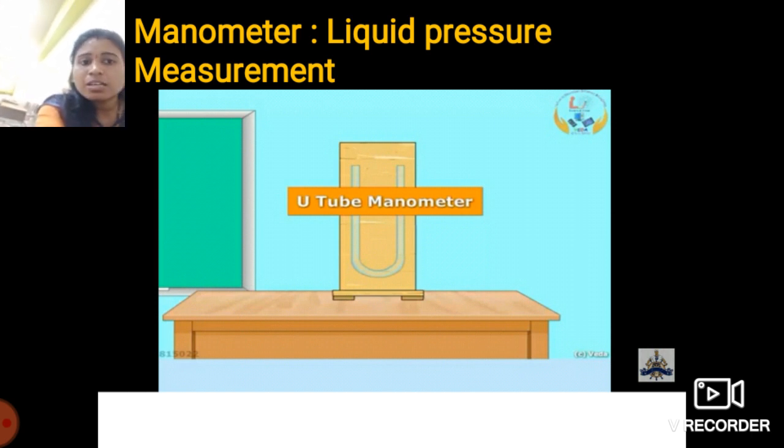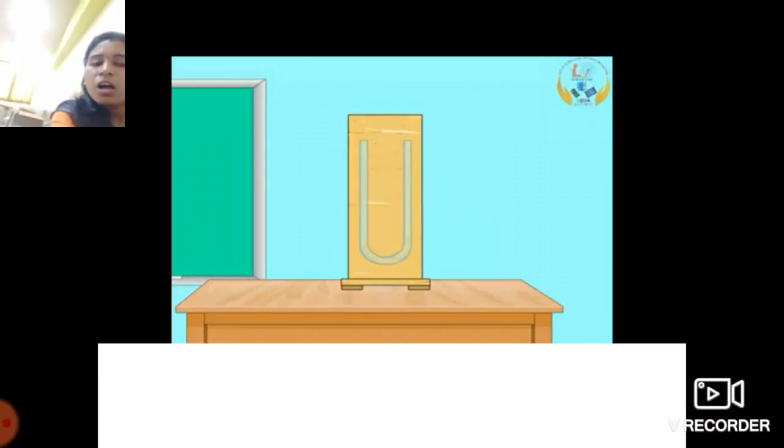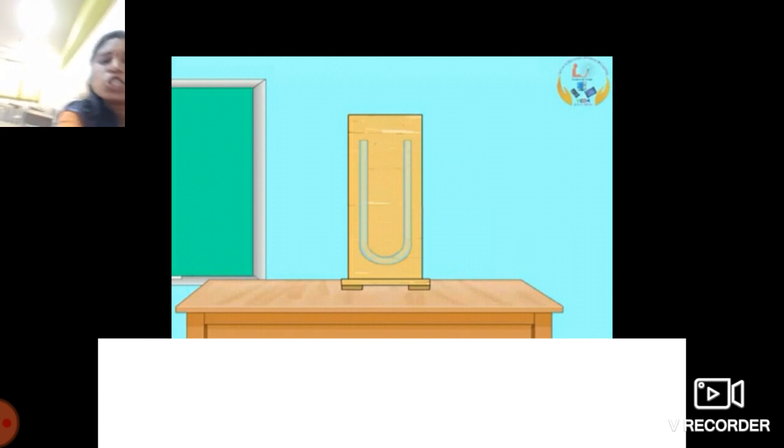So what is the construction of this manometer? See over here, students. This manometer is a U-tube. The U-tube manometer consists of a glass tube bent to the U shape.